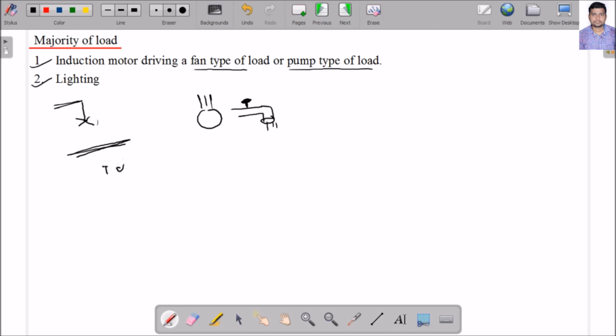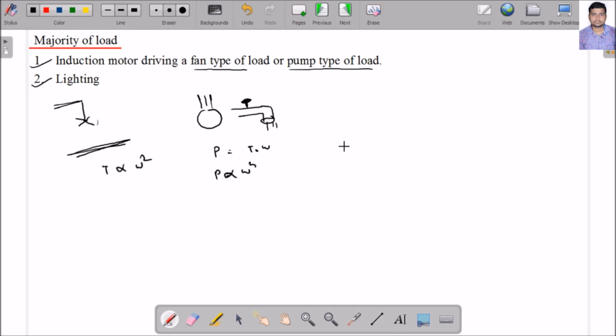So if you remember, what is the torque speed characteristic of a fan type of load? I know that torque is directly proportional to omega square. Okay, in the fan type of load, the torque is directly proportional to omega square. Tell me what is power? You know power equals torque into omega. Then power is proportional to omega cube. I can say power is directly proportional to omega cube.